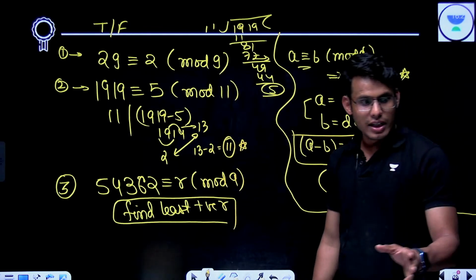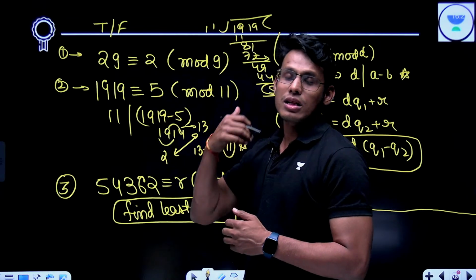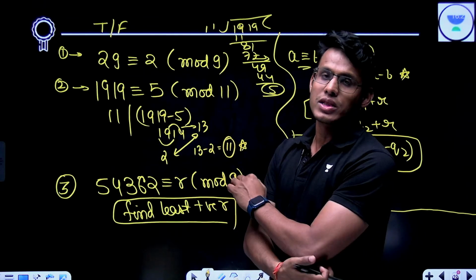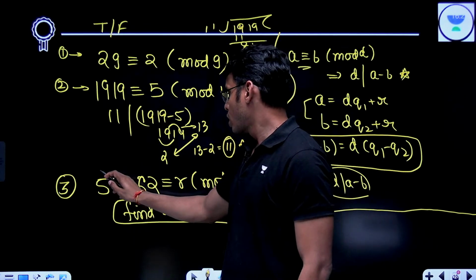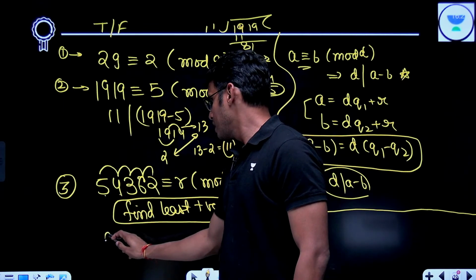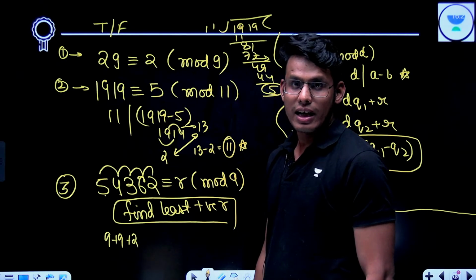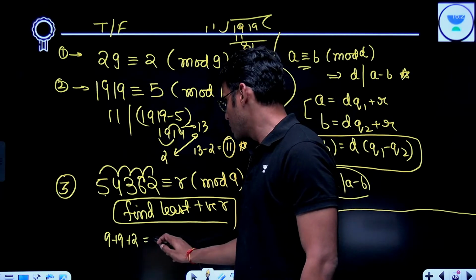Three. Vishaka is saying 2. Now, again, I will actually do it using the divisibility rule of 9. So, what is it? 5, 4, 3, 6, 2. 5 plus 4 is 9. 9 plus 9 is 18, plus 2. So, it is giving me 20.